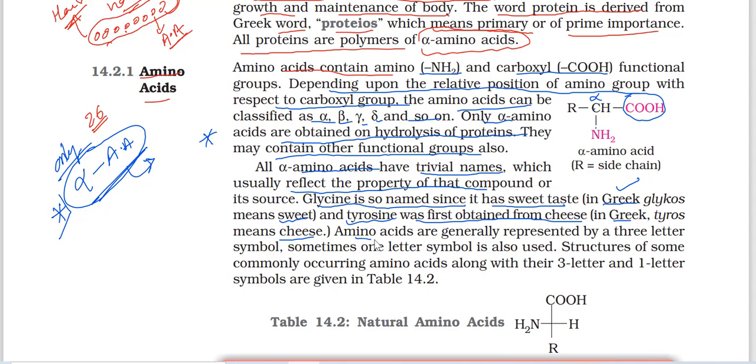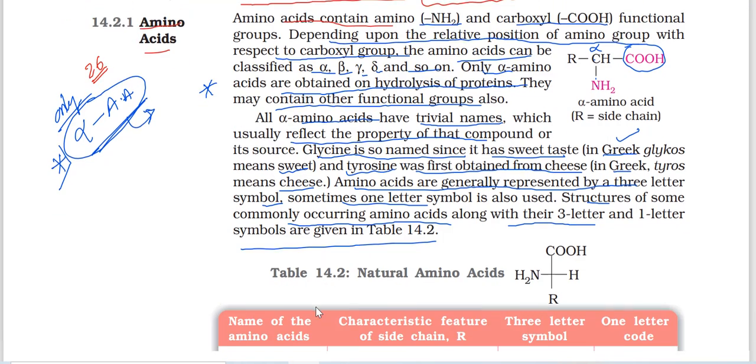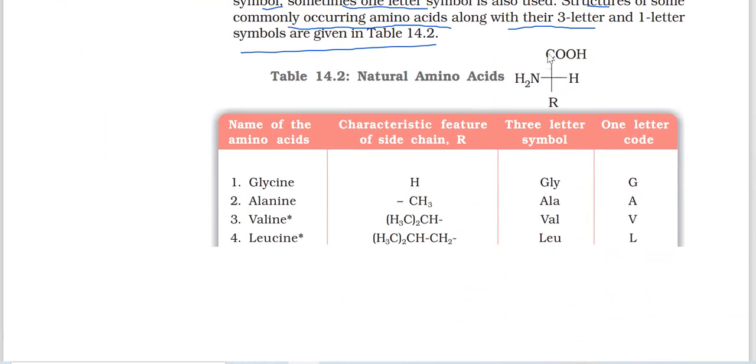Next, amino acids are generally represented by a 3-letter symbol and sometimes a 1-letter symbol. These two types of symbols are there. The structures of some commonly occurring amino acids along with their 3-letter and 1-letter symbols are given in table 14.2. This is the general structure of an amino acid. A carboxylic acid functional group is there, an amine functional group is there. So in maximum cases this carbon is a chiral carbon. Chiral means all 4 different groups.